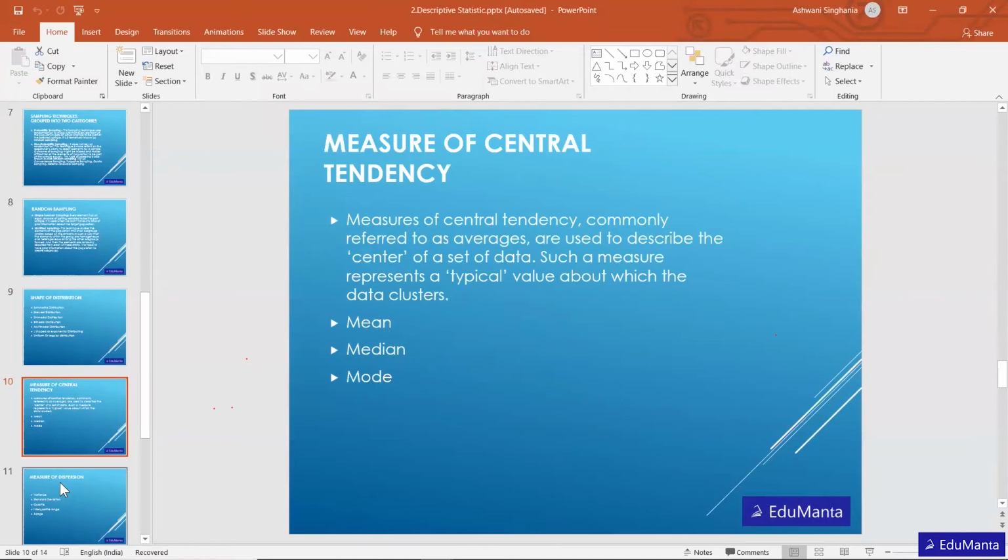From here, descriptive statistics will start. Up till the last slide, it was an introduction to statistics. From here, we'll start working on the data. So, measure of central tendency. What is it? Suppose I see that the average sale during a year was 70 motorcycles per month. That's the average sale per month in a particular year.